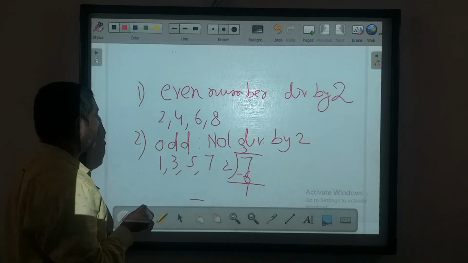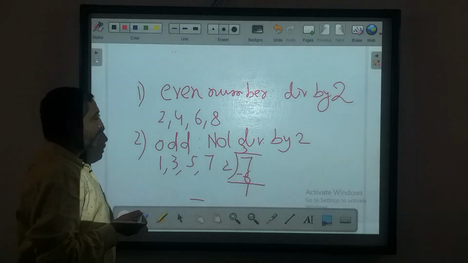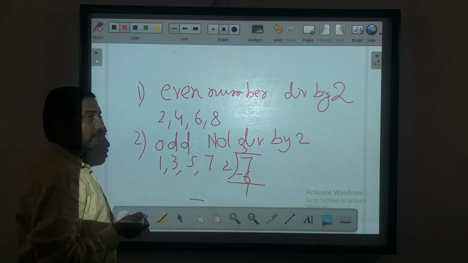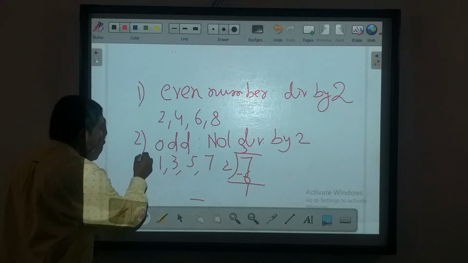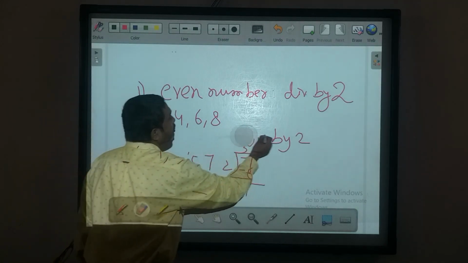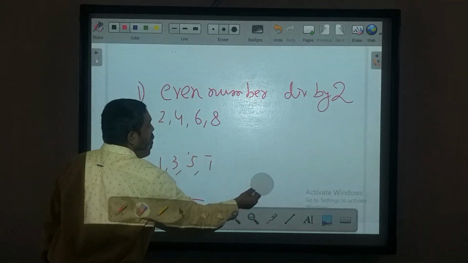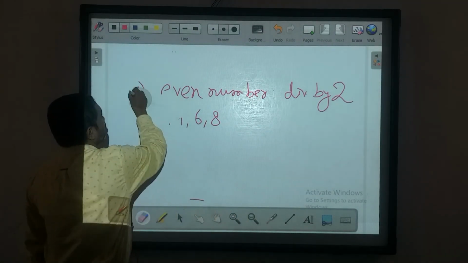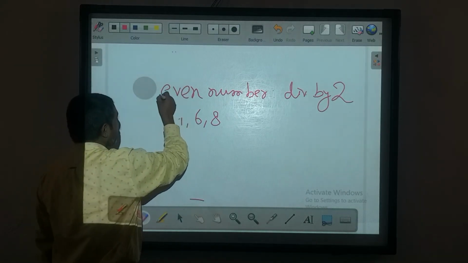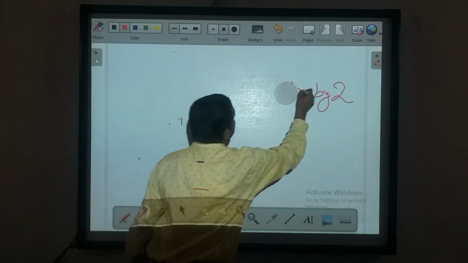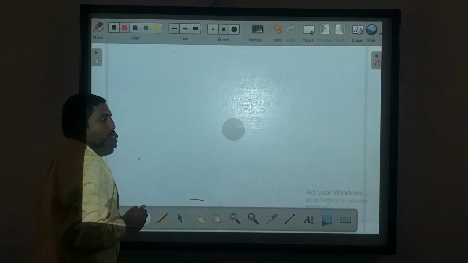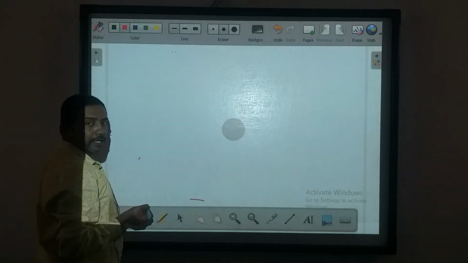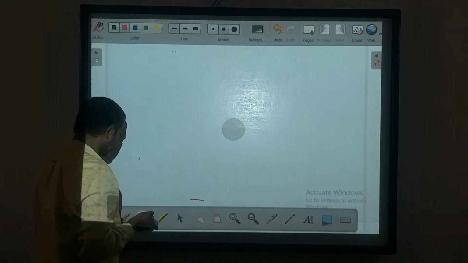So the number is not divisible by 2, so this is an odd number. This is the concept of even and odd, and you know it. Even and odd come alternately in your number system: if you start from 1, 2, 3, 4, 5, 6, you see that even and odd come alternately.